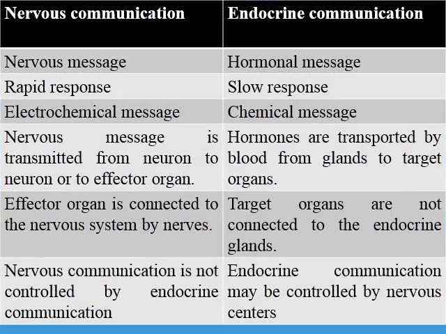Now we're going to move to a table of differences between nervous communication and endocrine communication, which is called hormonal communication. First, nervous communication occurs through a nervous message, while hormonal communication occurs through the hormonal message, through hormones. Nervous communication is a rapid response, while endocrine communication is slow compared to nervous communication.